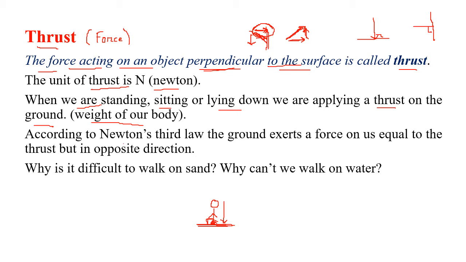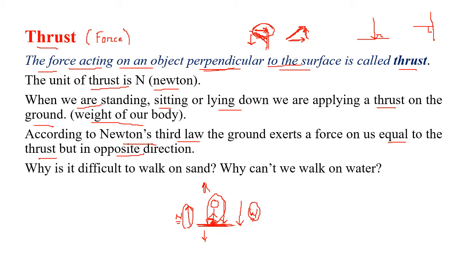Now if you look at Newton's third law of motion, when we are exerting a gravitational force, that is our weight, on the ground, the ground is exerting an exact force on us equal to the thrust but in the opposite direction. We have done this before. It is called the normal force. So when this weight and the normal force balance each other, the body will neither go up nor go down. It will stand exactly at its place.